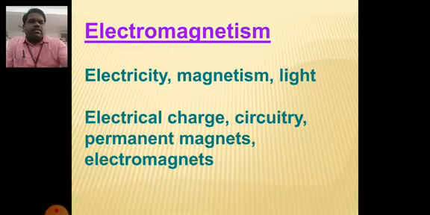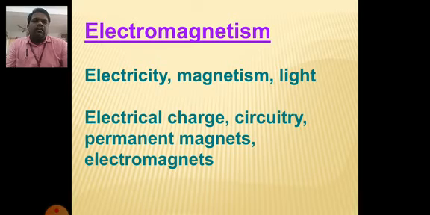The next branch is electromagnetism. In this branch, electro means electricity, and magnetism means the effect of a magnet. Children, as you all know, in your previous class, class 10th, you definitely studied electromagnetic induction, EMI. So EMI comes under this branch, electromagnetism.